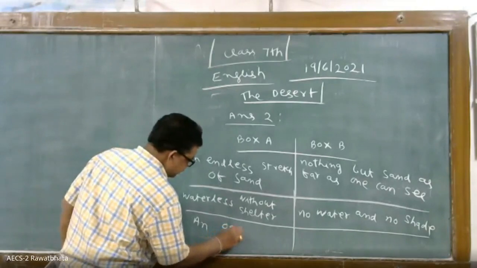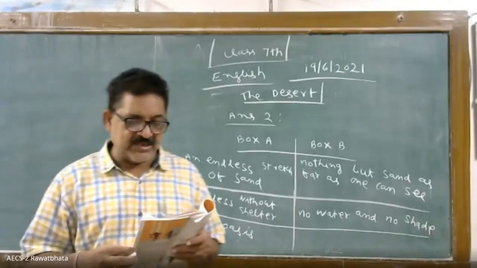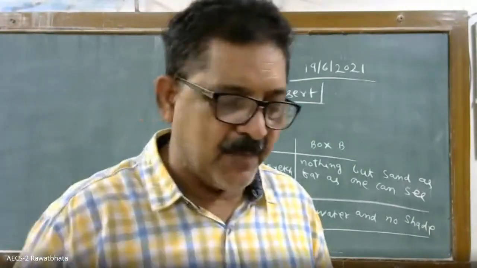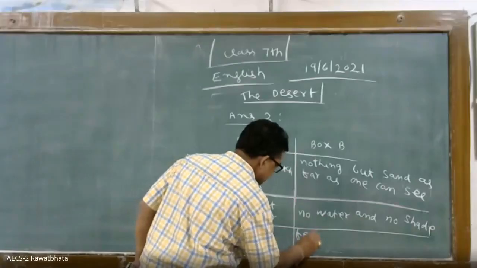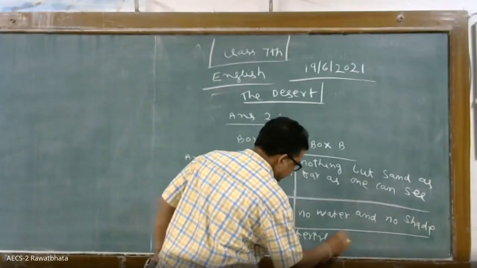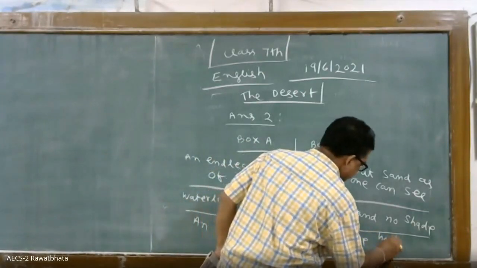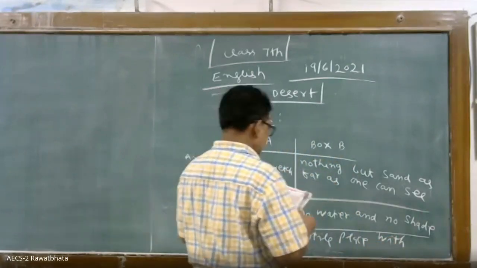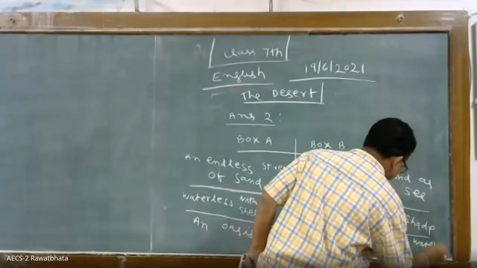An oasis. Oasis is a fertile place with water and plants in a desert. Please note down: a fertile place with water and plants in a desert. Water and plants.